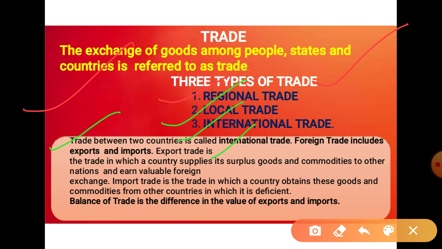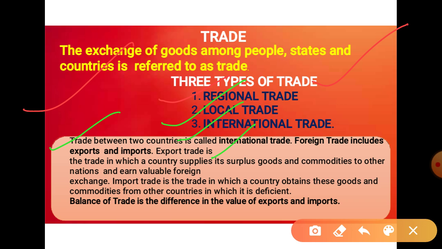Export trade is a trade in which a country supplies its goods, services or commodities to another nation and earns valuable foreign income. Import trade is one in which a country obtains goods and commodities from another country when it is in deficit. Suppose a country has a deficient amount of something, then it imports that thing from other countries which have a surplus. So there are two components of trade, import and export.